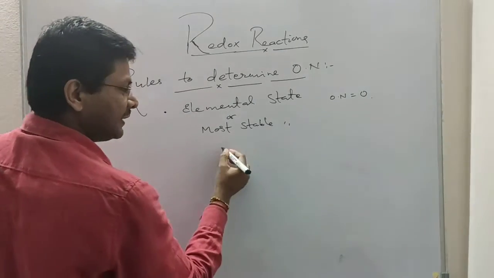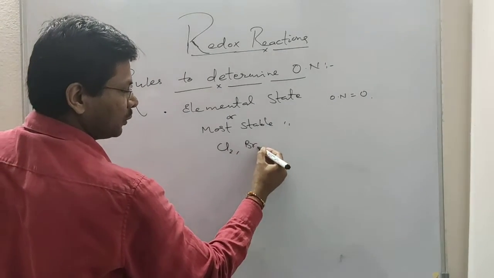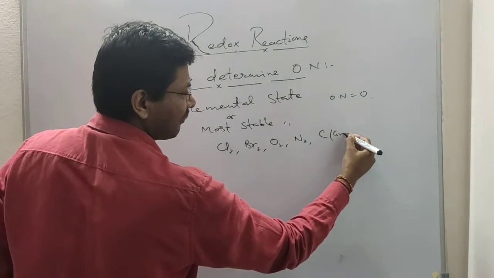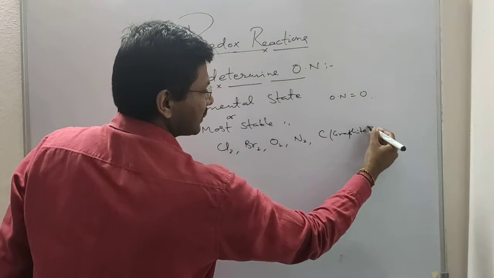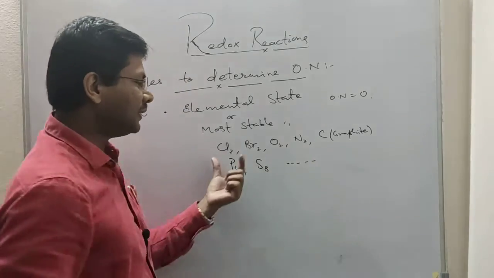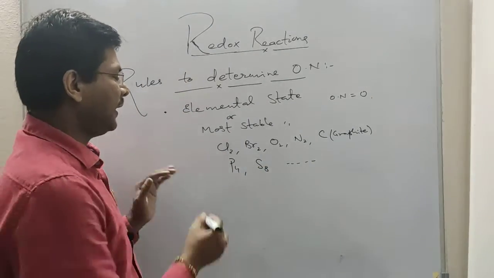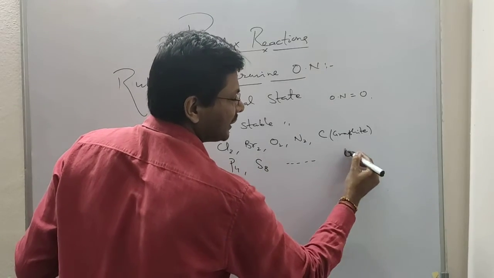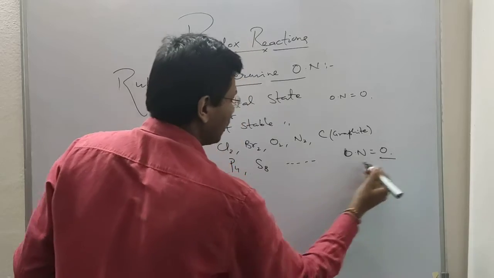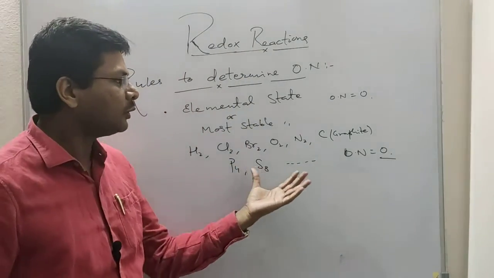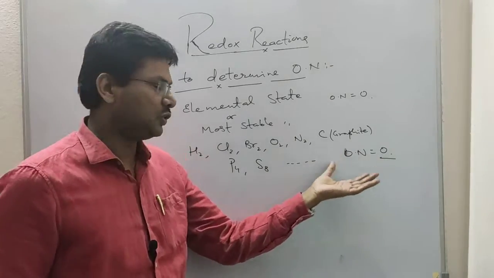Suppose we see Cl2, Br2, O2, N2, carbon in the form of graphite, P4, S8, etc. We find that the oxidation number of these species is 0. If we take hydrogen also, in the elemental state or most stable state, the oxidation number is taken as 0.